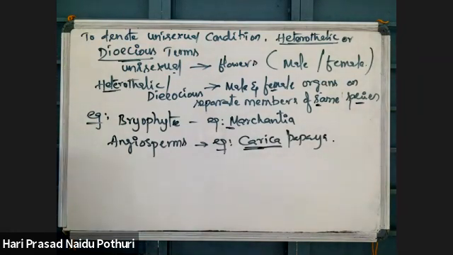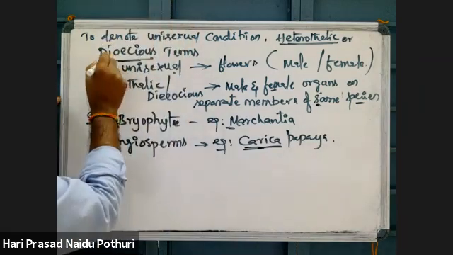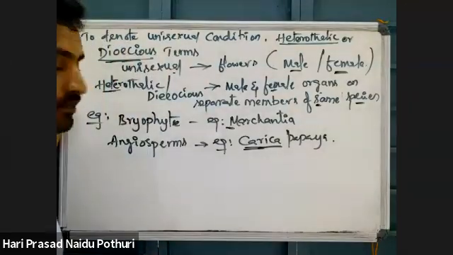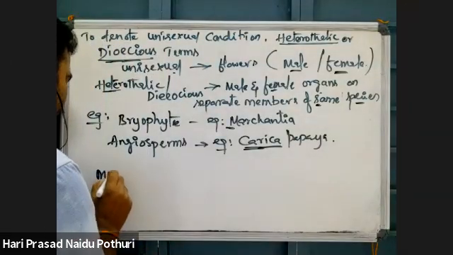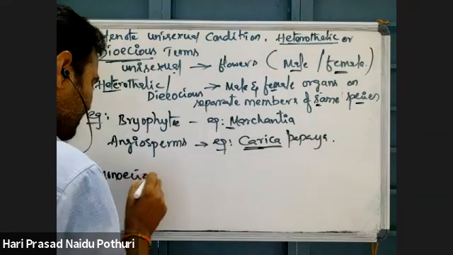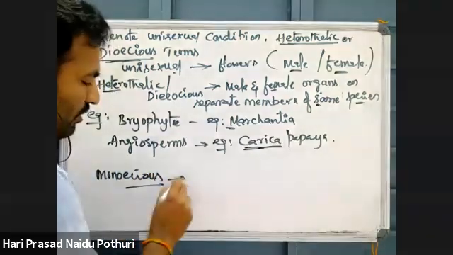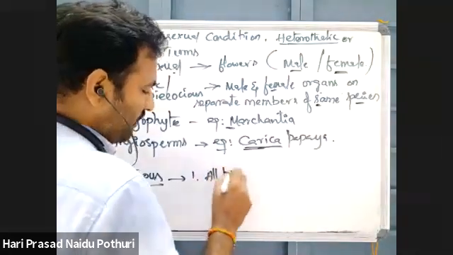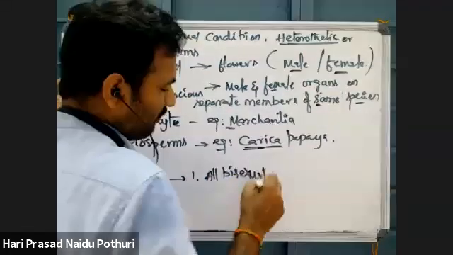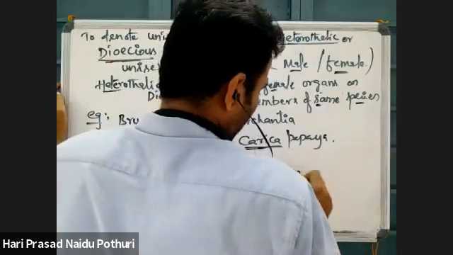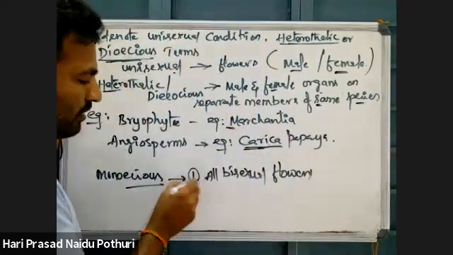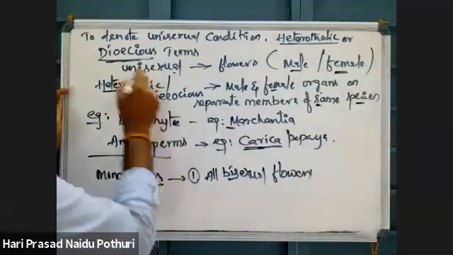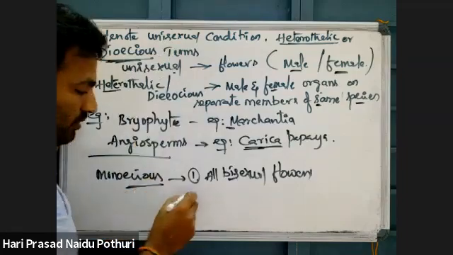See here, in angiosperms, dioecious plants I told, male, female. Monoecious plants. What is the monoecious condition we can see? Monoecious means there may be two chances. All bisexual flowers. If a plant has bisexual flowers, then it is monoecious. Not dioecious, I am saying, previous one, monoecious.